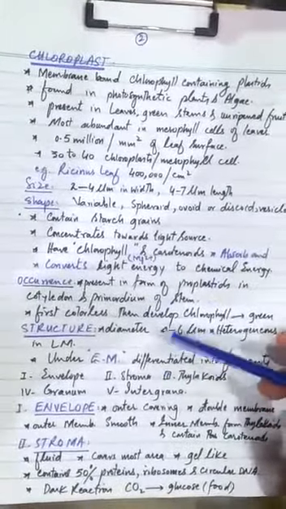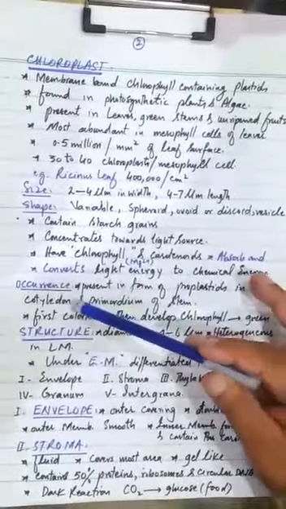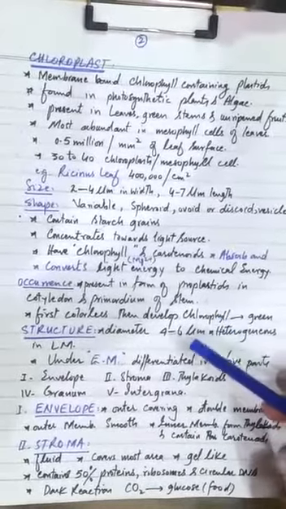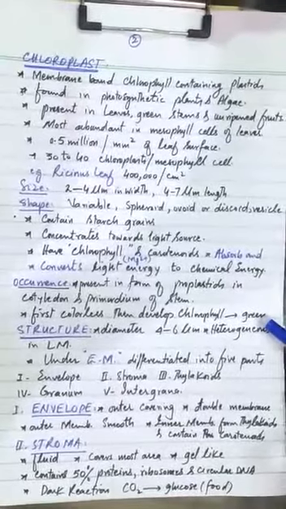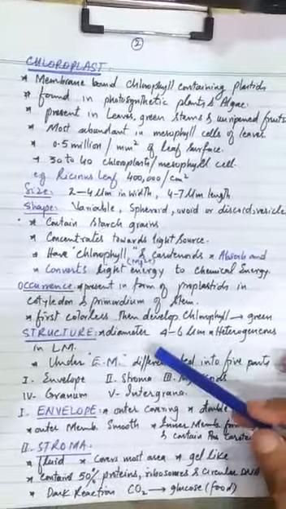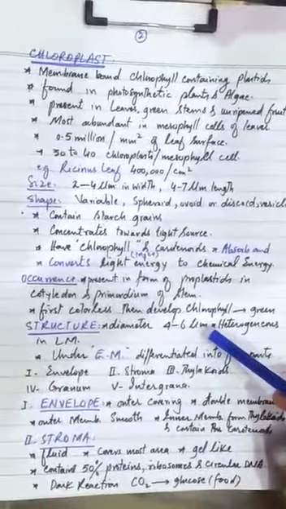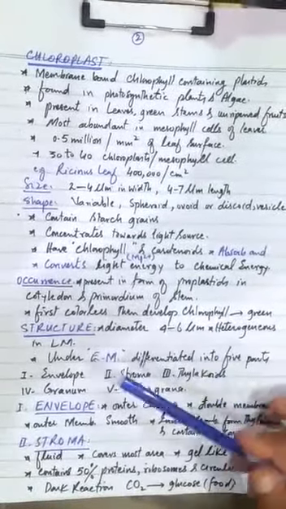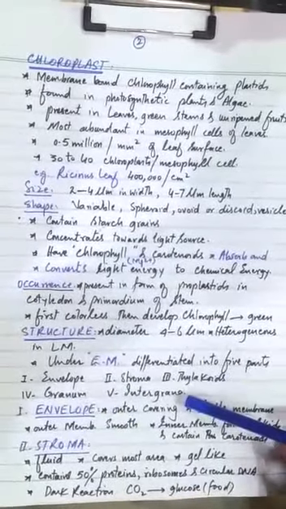Occurrence-wise, they are present in the form of proplastids in cotyledons and primordium of leaf. Cotyledon is a part of the embryo and primordium means the developing part of the stem. First they are colorless, then they develop chlorophyll by absorbing light and turn green in color. Structure-wise, under the light microscope, they are heterogeneous in nature and are 4 to 6 micrometers in diameter. Under the electron microscope, they are differentiated into 5 different parts: envelope, stroma, thylakoids, granum, and intergranum.